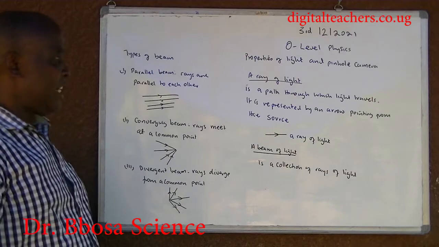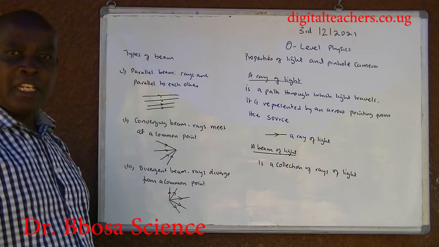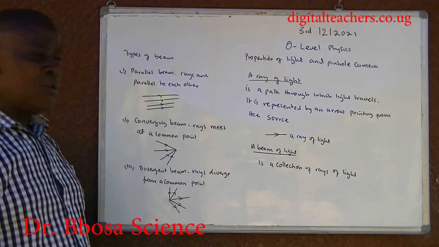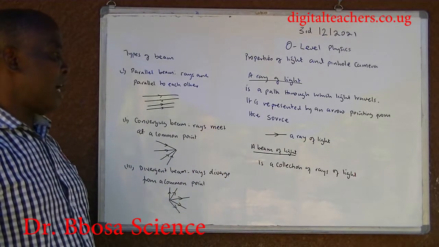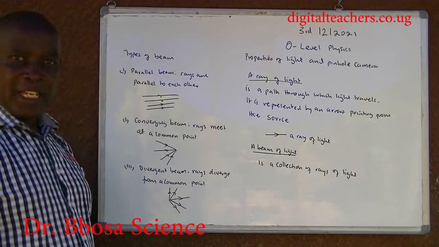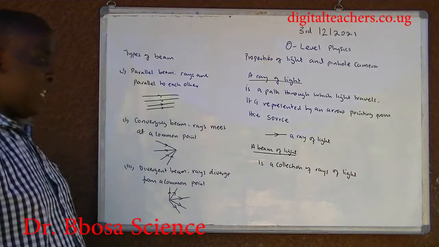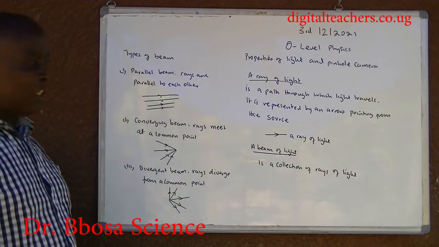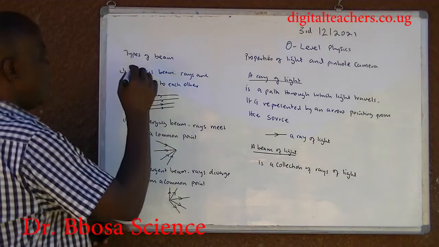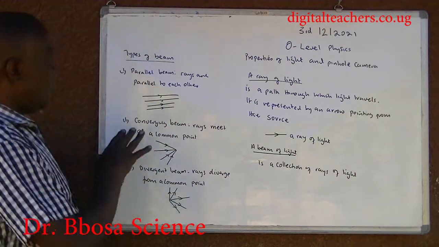A ray of light is a path through which light travels. It is indicated by an arrow pointing from the source. This is a ray of light. A beam of light is a collection of rays. Types of beams. 1.